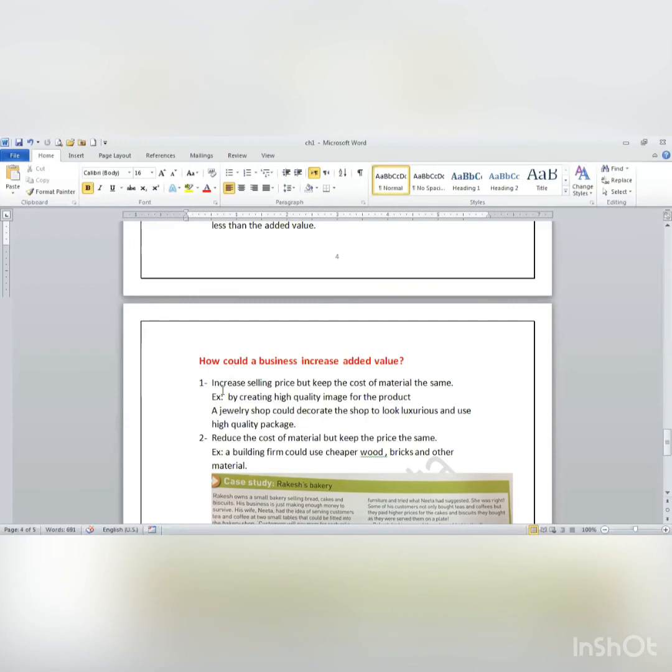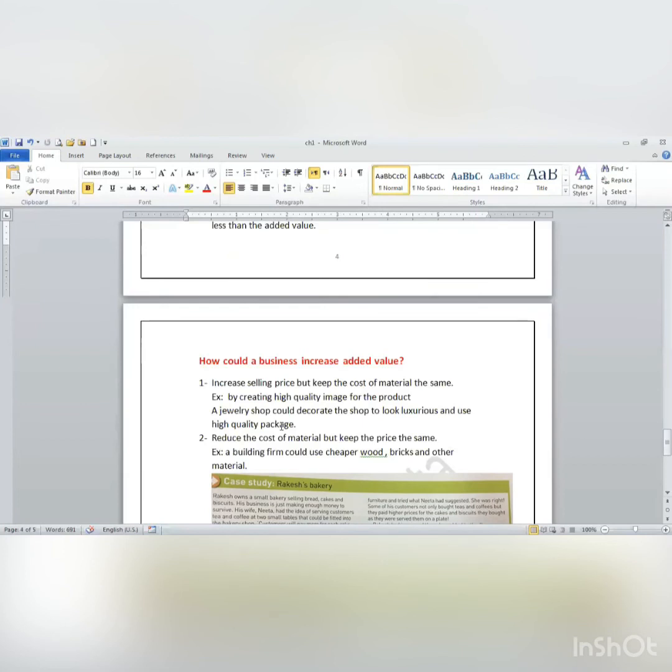So here, first, how could I increase added value? Increase the selling price, but keep the cost of material the same. Example, by creating a high quality image for the product. For example, a jewelry shop could decorate the shop to look luxurious and use high quality packaging. Just the decoration of the place and the packaging that you make, you can increase the price for it, because it gives you a good image that you are a high quality place.